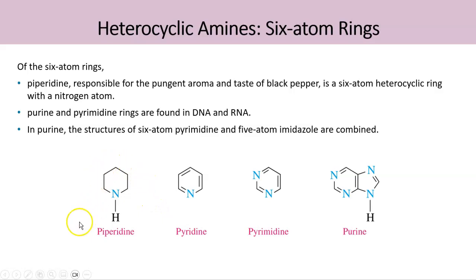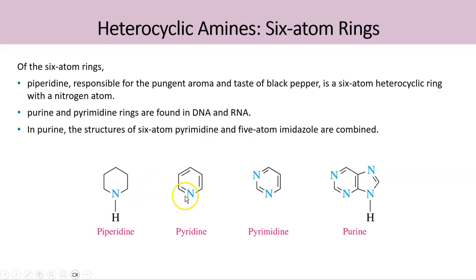The simplest one is piperidine. This piperidine is the active ingredient contained in black pepper. So this is the compound that gives the taste and aroma to black pepper. As you see, there are 5 carbon atoms and 1 nitrogen atom in piperidine.